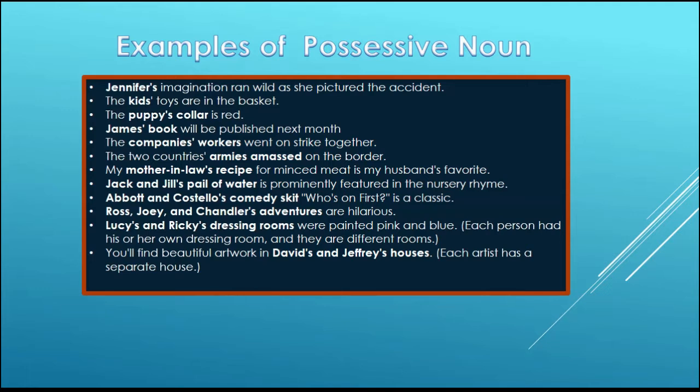Number 1. Jennifer's imagination ran wild as she pictured the accident. Here we are told whose imagination is running wild. The kids' toys are in the basket. The puppy's collar is red. James' book will be published next month. The company's workers went on strike together. The two countries' armies amassed on the border.